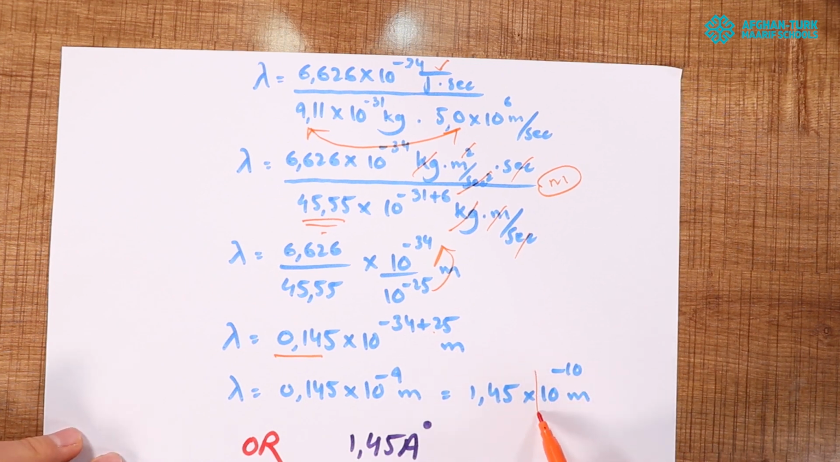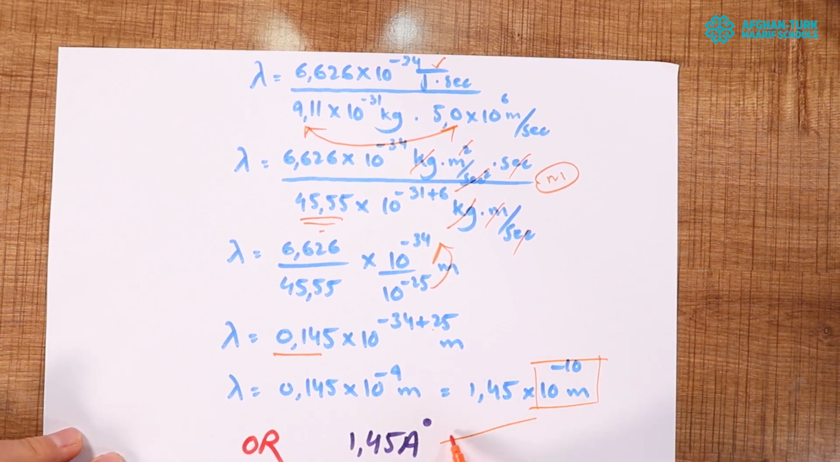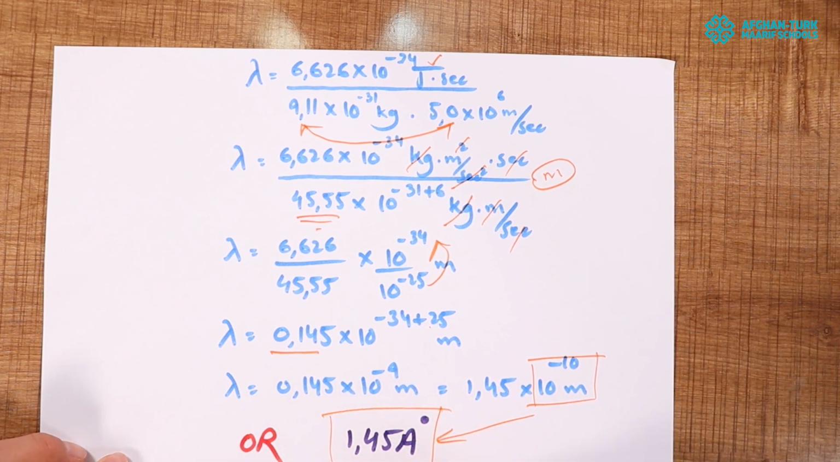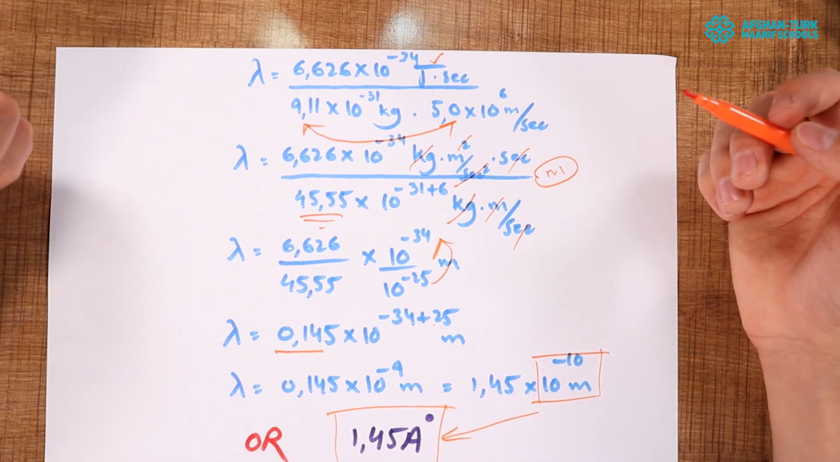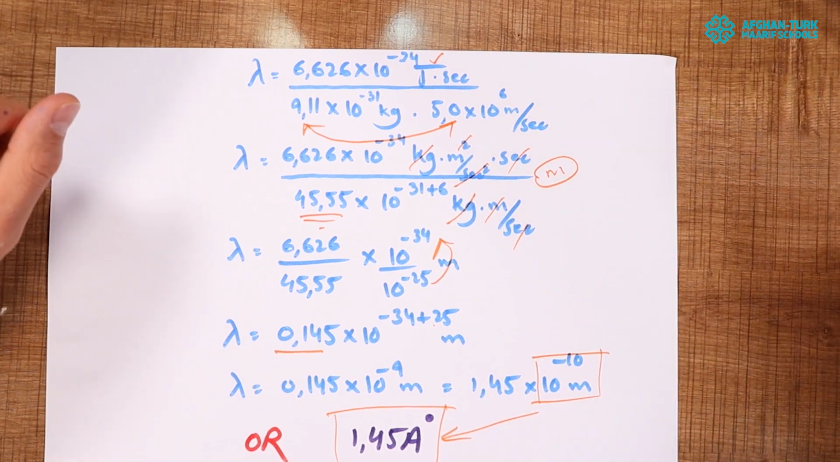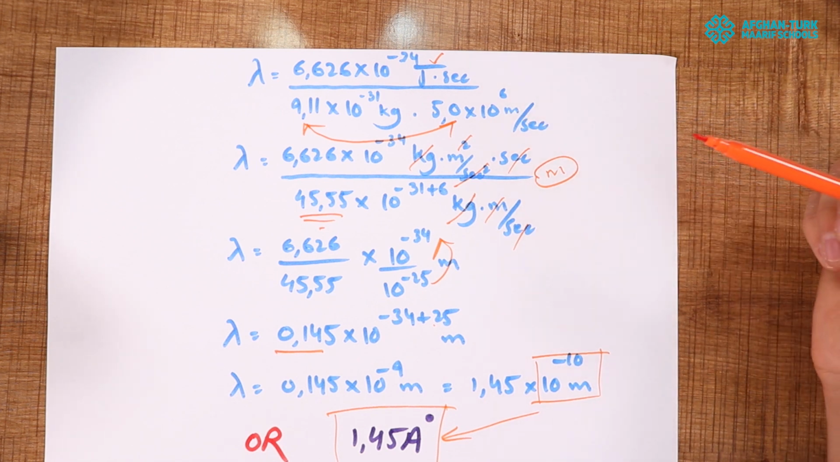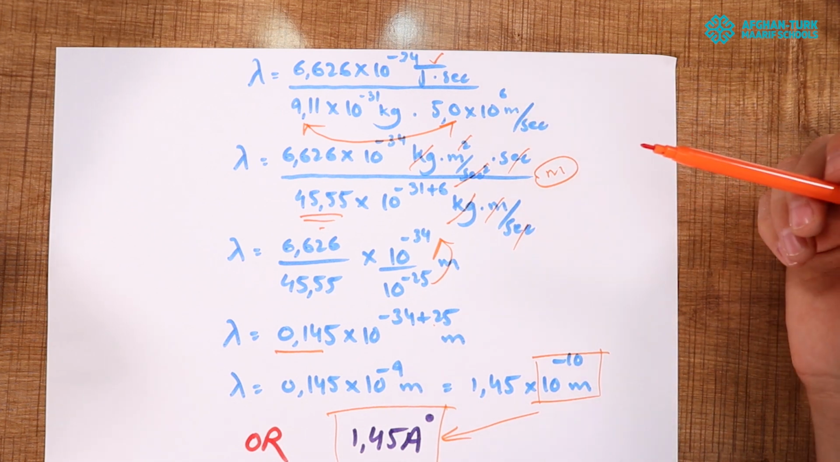We know that 10 to the power of minus 10 meter is an angstrom, so we can write it like this: 1.45 angstrom. This is the wavelength of the electron that is moving with the speed of, what was the speed? With the speed of 5.0 times 10 to the power of 6 meter per second around the nucleus.